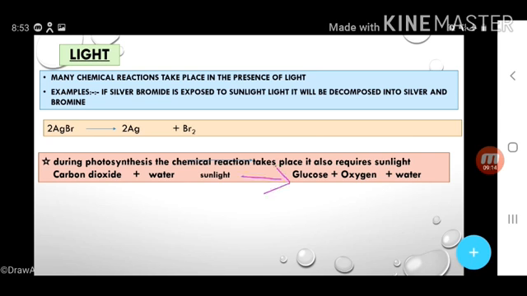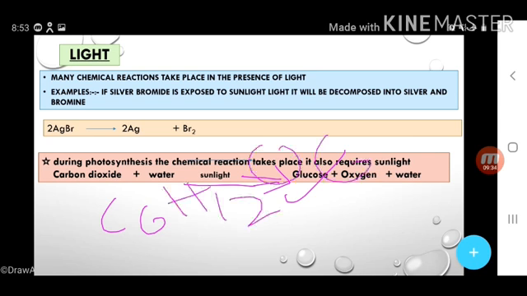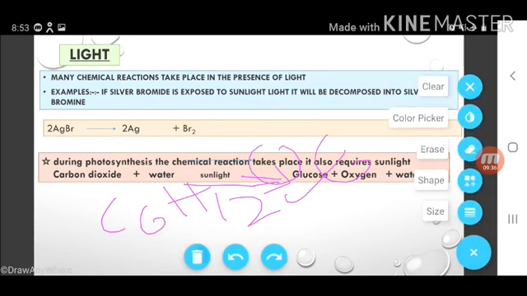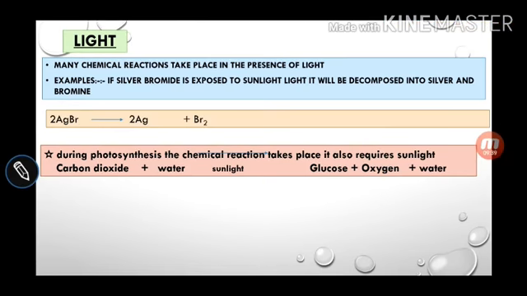What is formed? Carbon dioxide reacts with water in the presence of sunlight and with the help of chlorophyll. What is formed? Glucose. What is the formula of glucose? C6H12O6. Glucose, oxygen and water molecules. That is the photosynthesis reaction, which happens in the presence of sunlight.